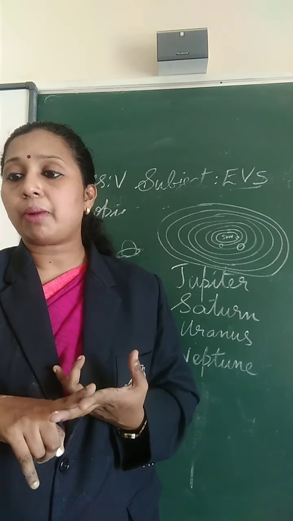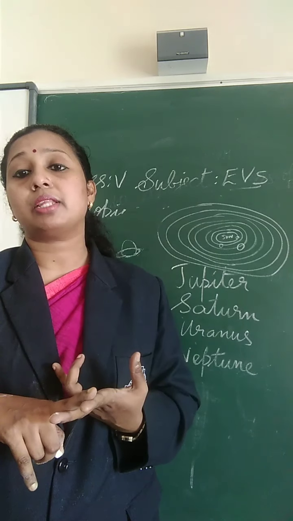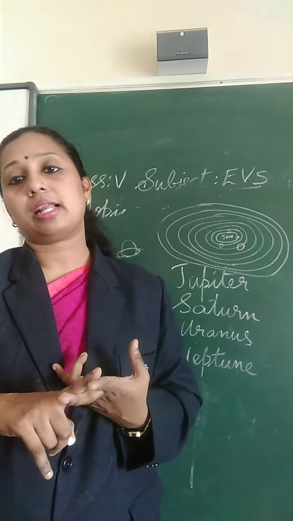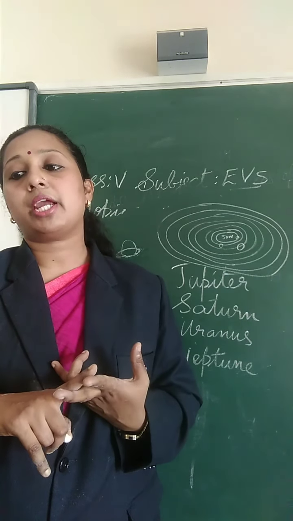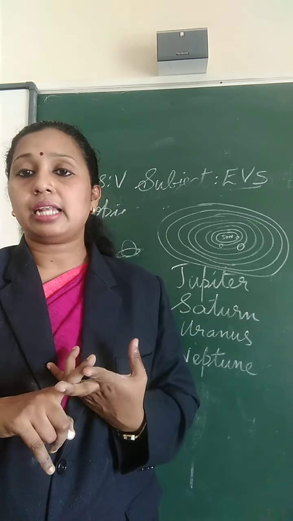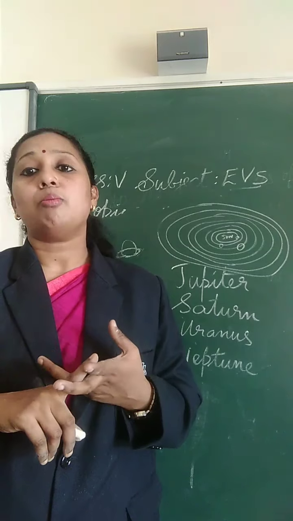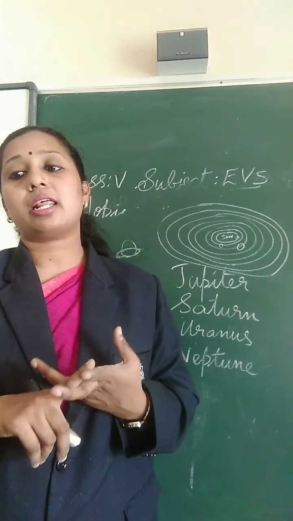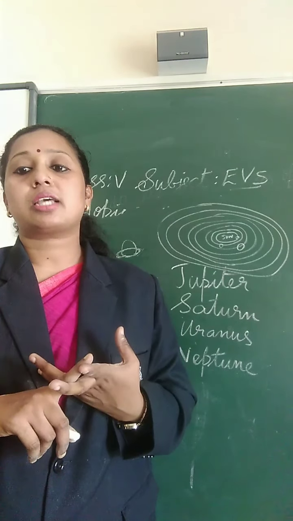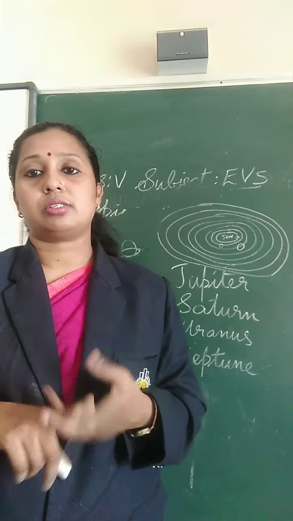Uranus is the seventh planet from the Sun, and like Jupiter and Saturn, it is also made up of gases. It is seen as a blue-green disk. It has rings which are opaque. It is covered by thick clouds.